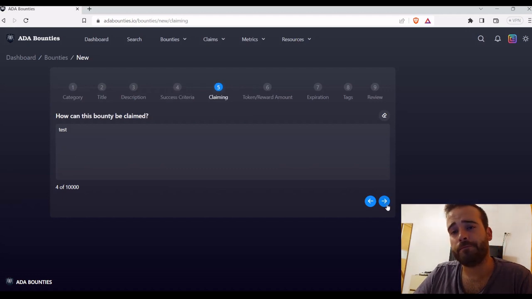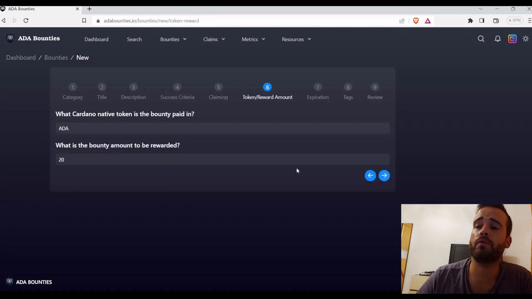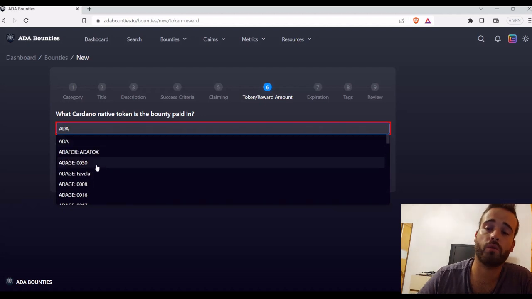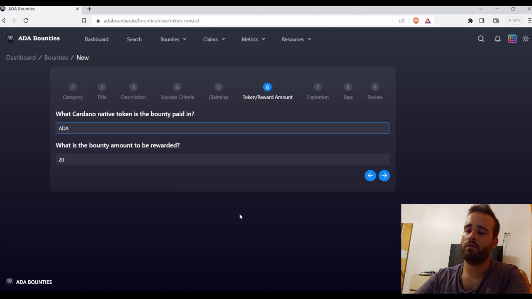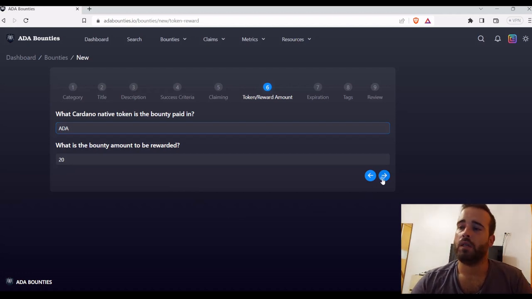And here you can show the process of how people can claim this bounty. In terms of token reward, you just set here the token name, and the amount of tokens you want to reward them. You have here a list of native tokens, but I think they're only working with ADA so far, so we'll use ADA.